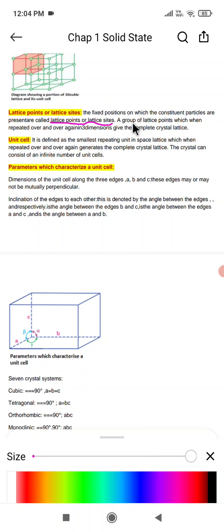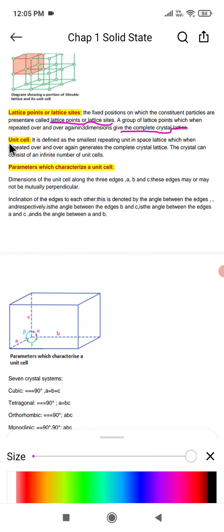A group of lattice points which when repeated over and over again in three dimensions gives the complete crystal lattice. So what is a complete crystal lattice? These lattice points arrange repeatedly one after the other, again in three dimensions, and we get the complete crystal.